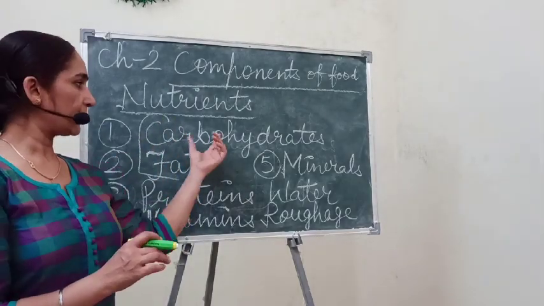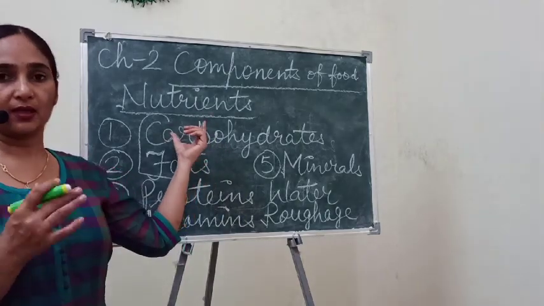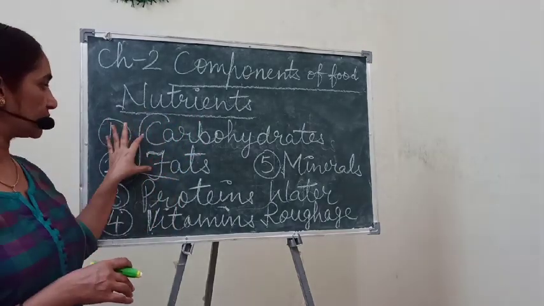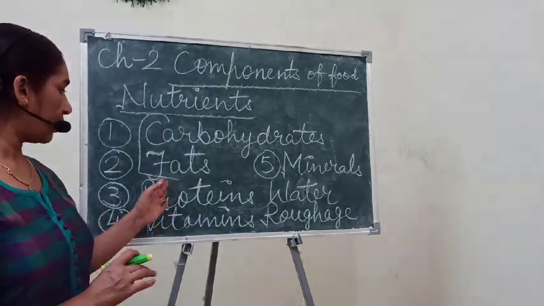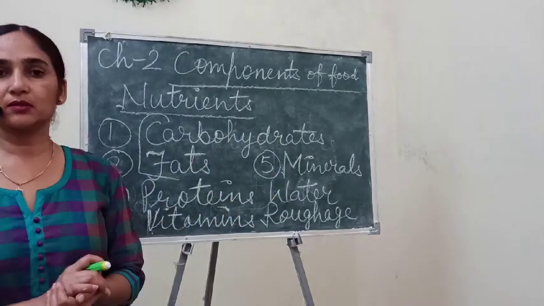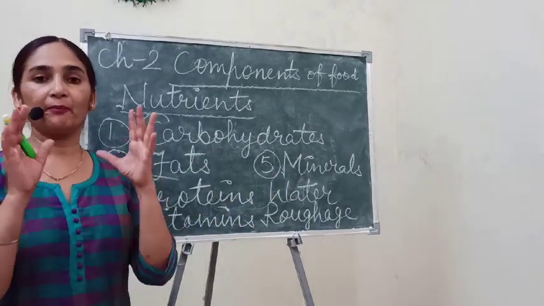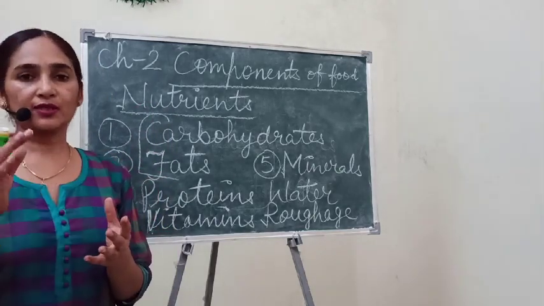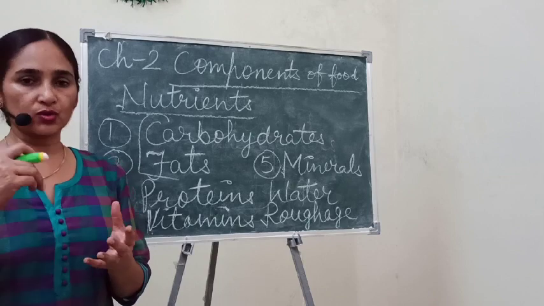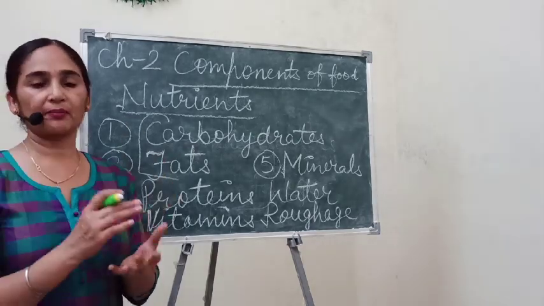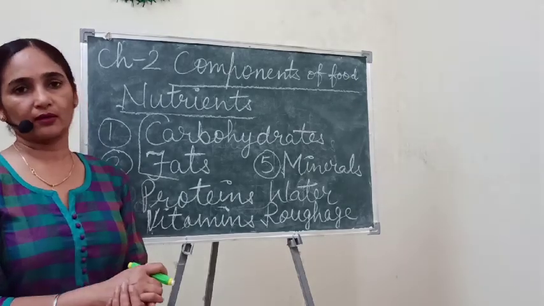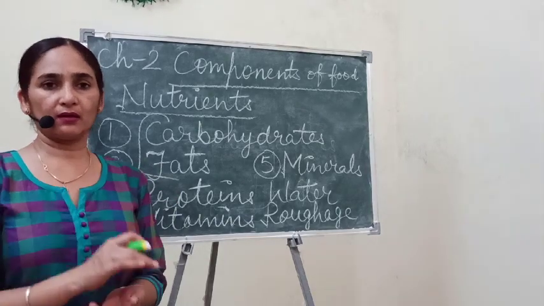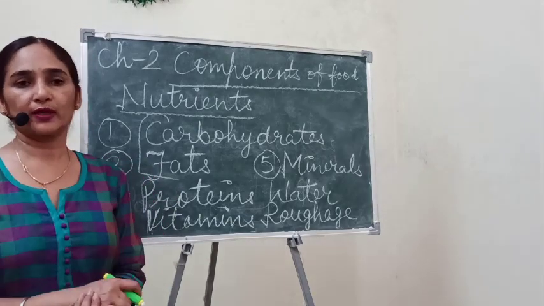Think what will happen to your body after many years if your diet is based on these two nutrients. You will not get the benefit of all the others. So we should have a balanced diet. We should take everything in our meal. Everything which is meant for eating, we should have, and we should listen to our parents that we should take everything in our daily diet. So I have told you what a balanced diet is.